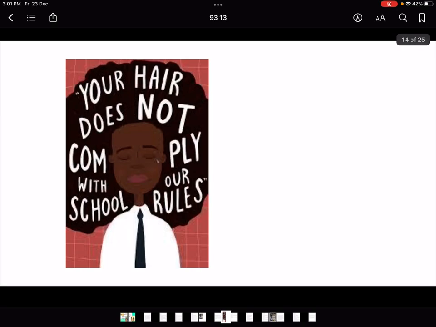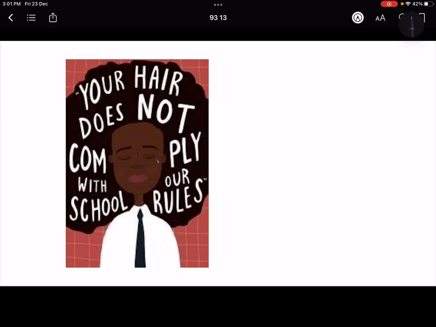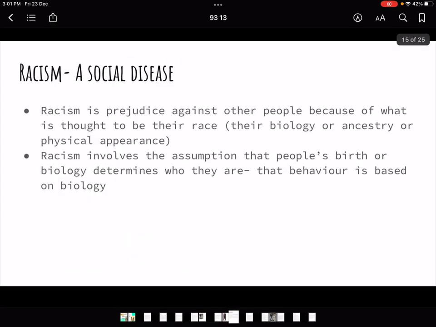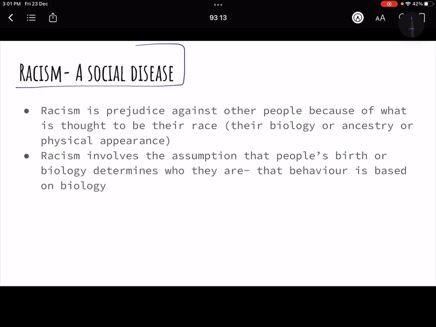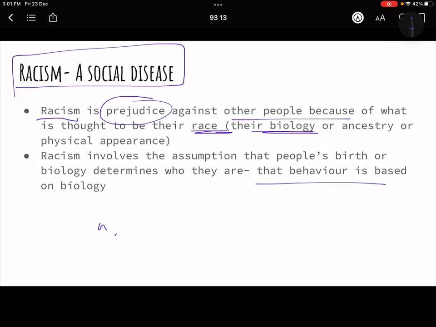Now this is just a picture that shows such racial discrimination that can happen around the world, right? Now racism, a social disease. What is this saying? Racism, because it's based on false assumptions, ठीक है? It is based on ideas of prejudice against other people, because they think that other race जो होती है ना, race जो होती है, which is a biological concept, is also to do with other ideas, that how their behavior would be, right? Or how their culture would be, and then they start to discriminate.